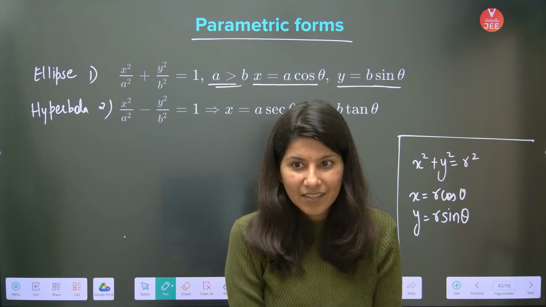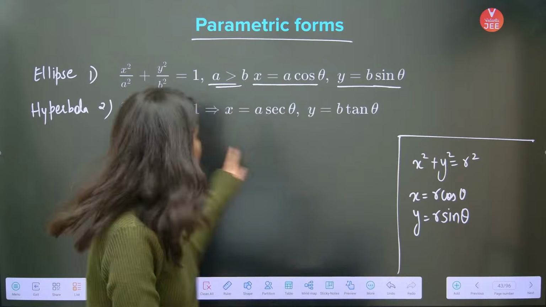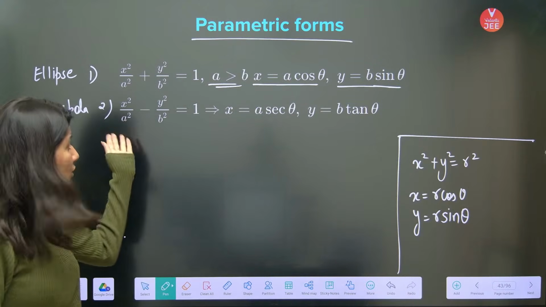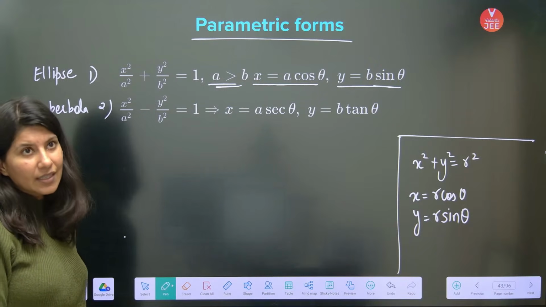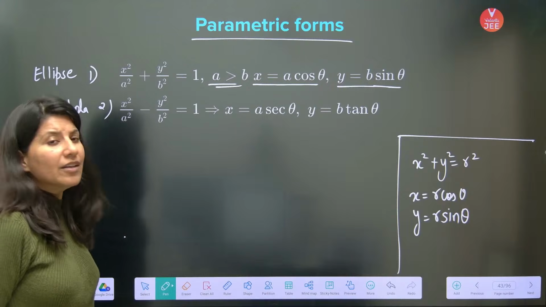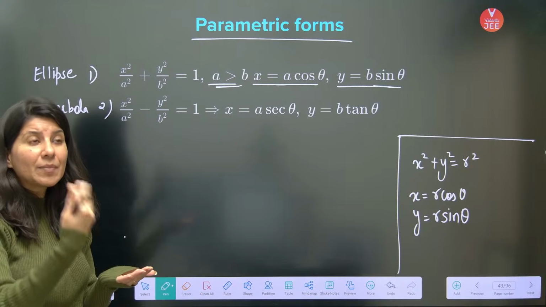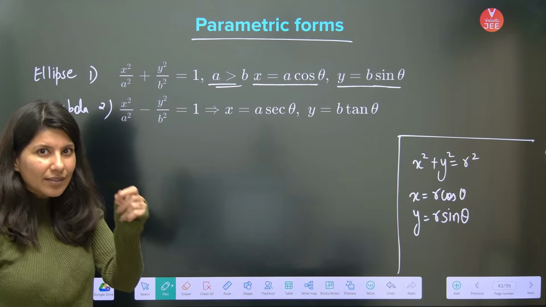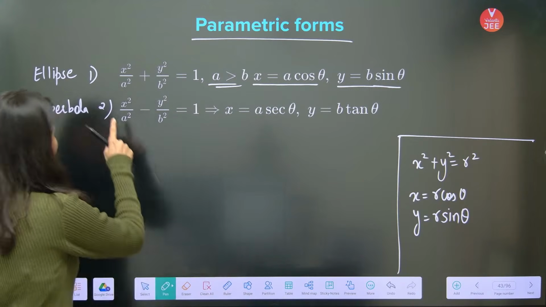Yes? Okay. But what will happen in the hyperbola? Because there is a negative sign, we can't put cos and sin. Cos square minus sin square is not going to give us 1, right? So ma'am, what should we do? We should think about another identity, something square minus something square, which will give us 1. Think about it. Sec square theta minus tan square theta is what? 1, right?